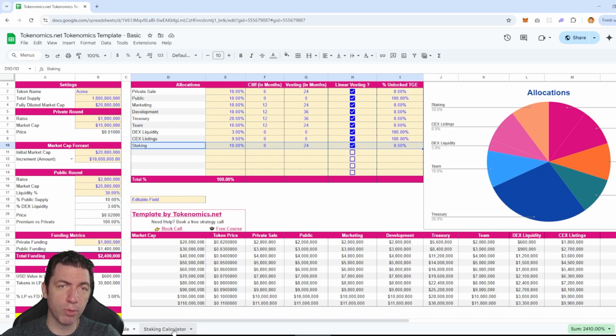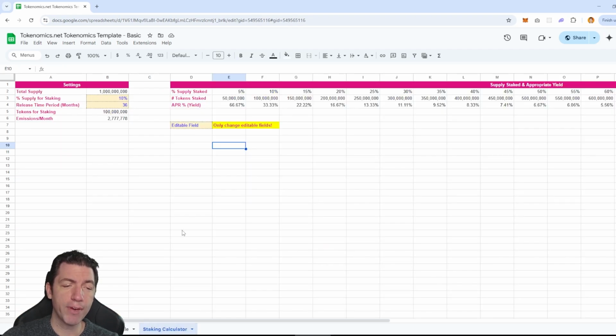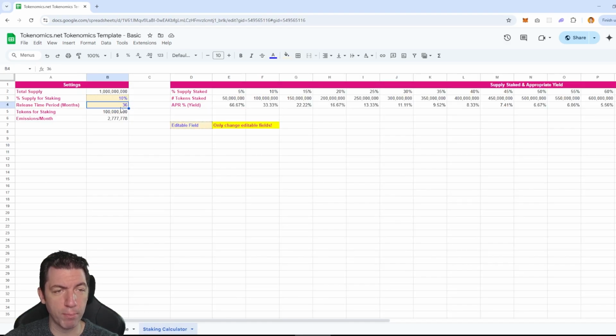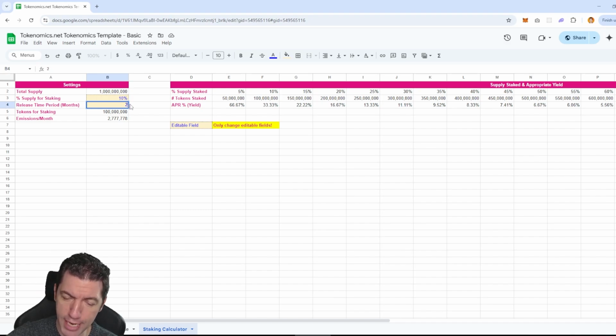It is also a really important consideration to have ways to lock up tokens and reasons to lock up tokens. Staking is one way to do that. So I go over here to my staking calculator. We might note that I have here percent supply for staking is 10%, and my release time in months is 36. Over here, we have 24 months. So I have to change this now to be 24 months, which you can see I do right here.